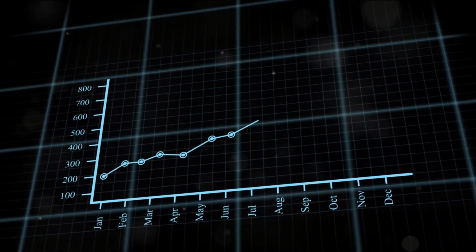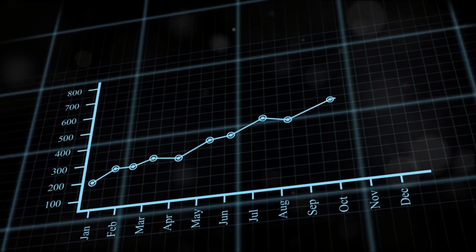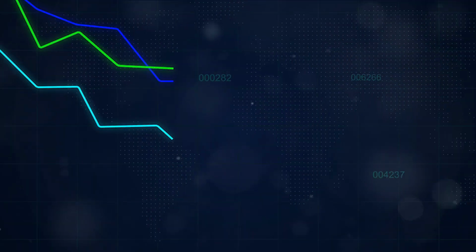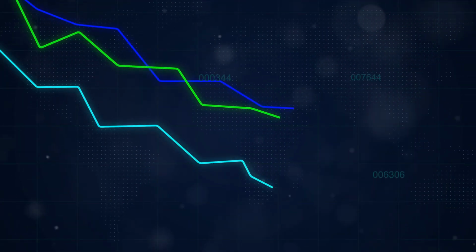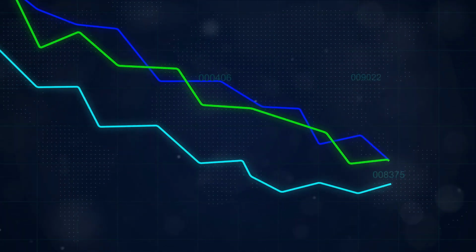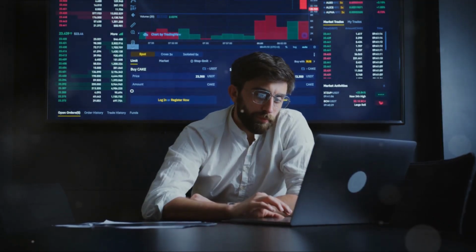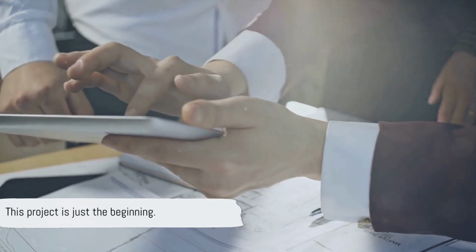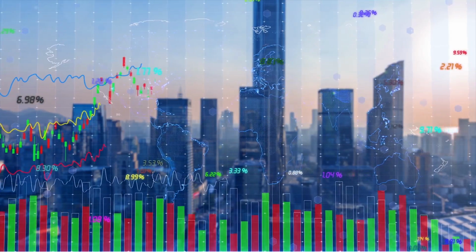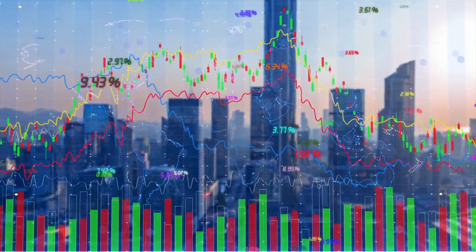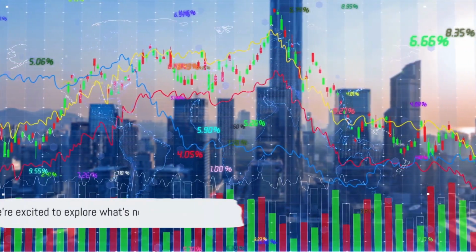The project was a success, and the implications for the industry are profound. Imagine a world where financial firms can instantly gauge the sentiment of their shareholders, where they can immediately respond to concerns, praise, or criticism. That's the future Blackcoffer is helping to shape. As Dr. Kumar puts it, "This project is just the beginning. The potential applications of sentiment analysis in the financial sector are vast. We're excited to explore what's next."